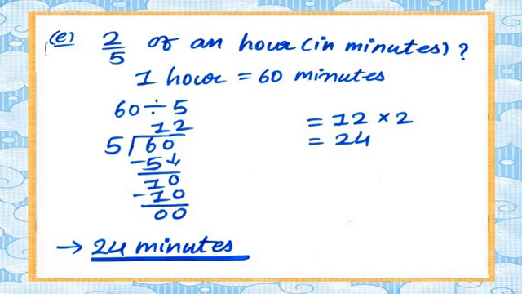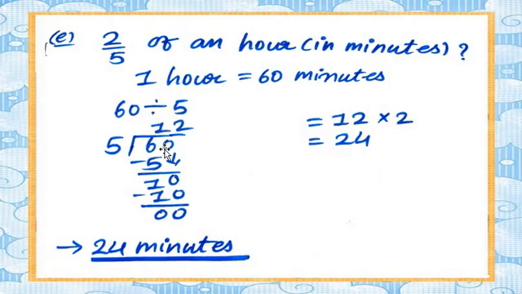60 divided by 5. What to do, my dear students? In table number 5, 60 will come or not? Yes, obviously 60 will come. So 5 ones are 5.